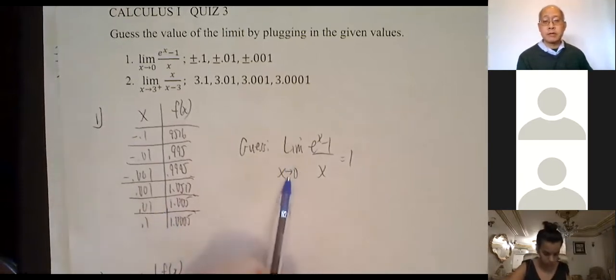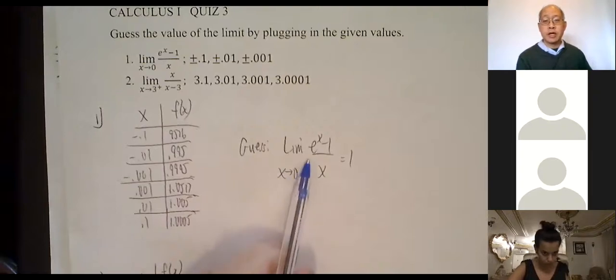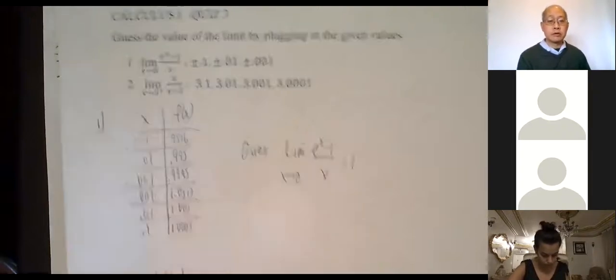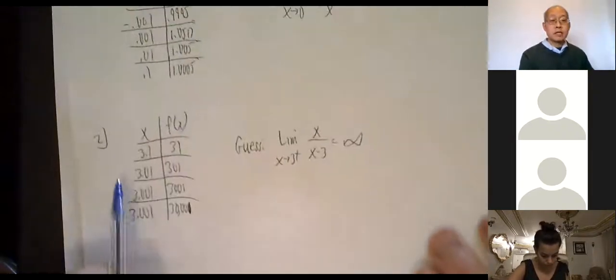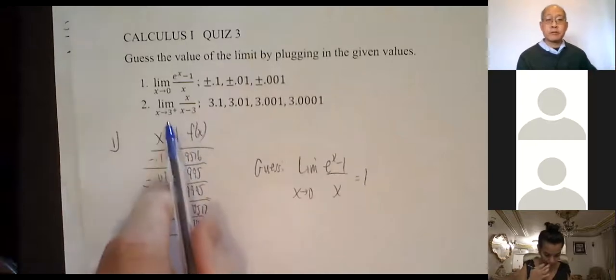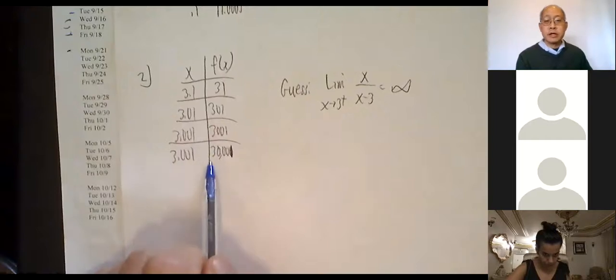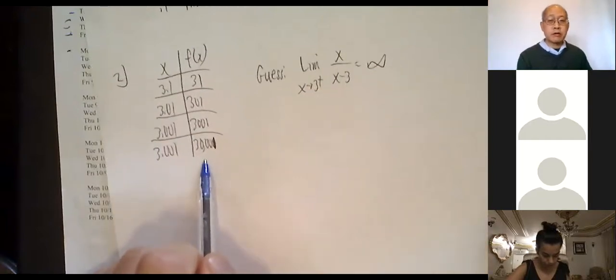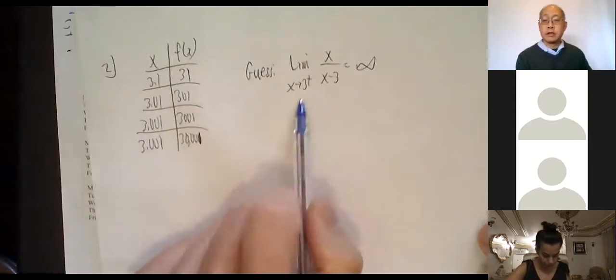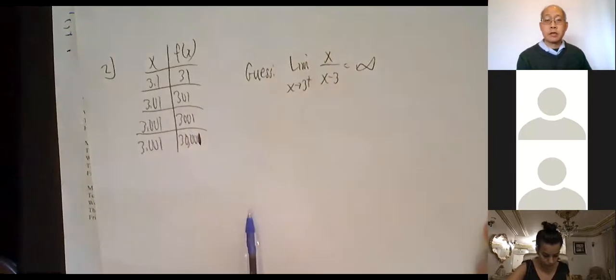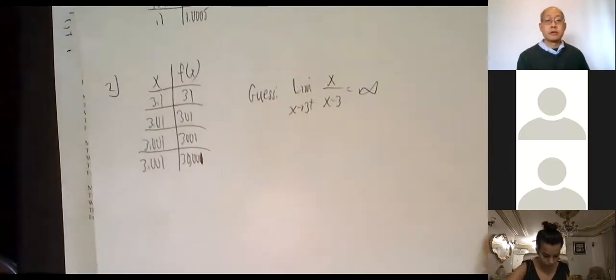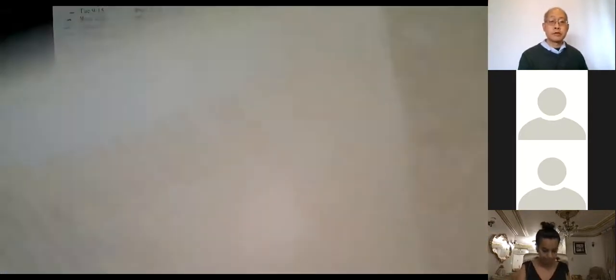So the guess is the limit as x approaches 0 of (e to the x minus 1) over x is equal to 1. Second one, you're only approaching from the right side. So these are the numbers to plug in. 31, 301, 3001, 30,000. It just shoots up like crazy. So the limit is infinity. And that's that for the quiz. Okay. So straight plug in for that.